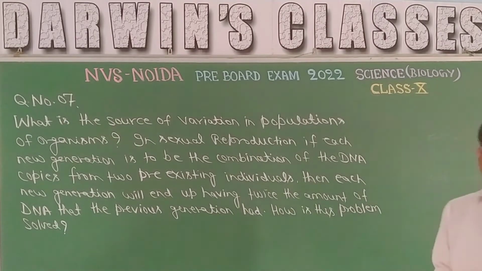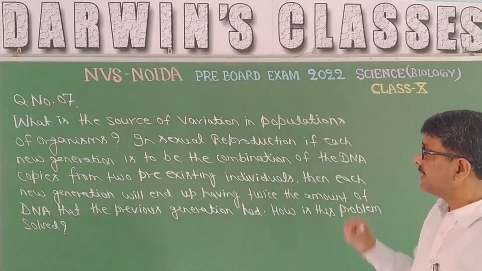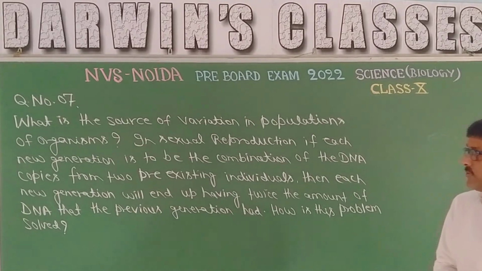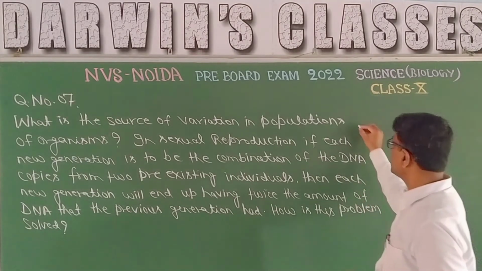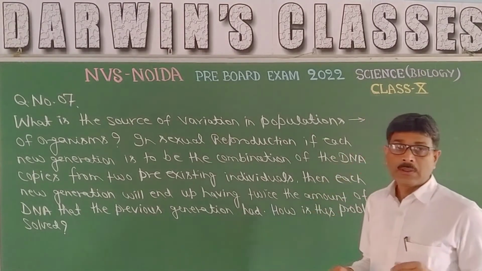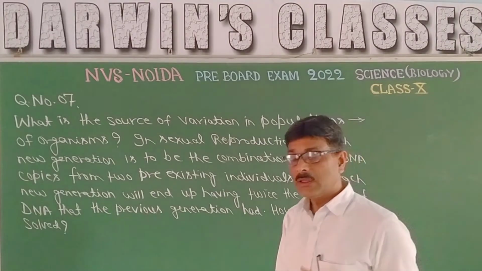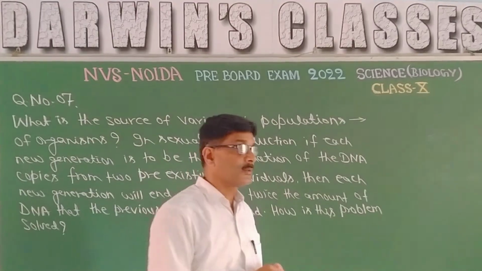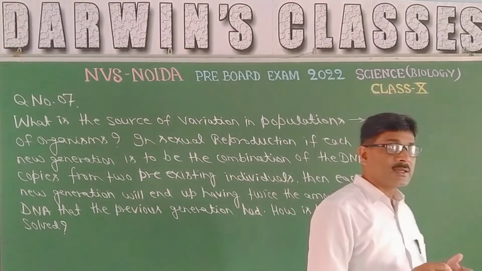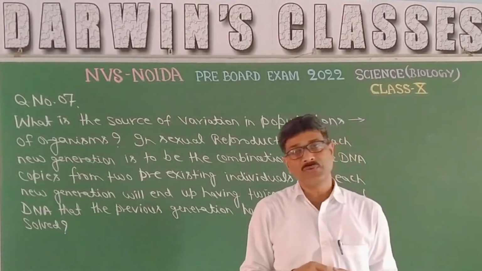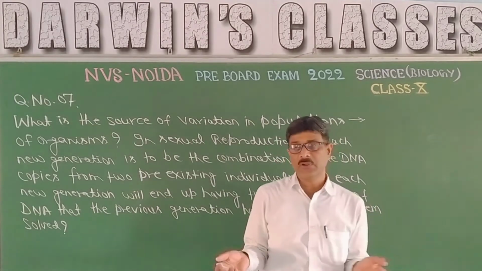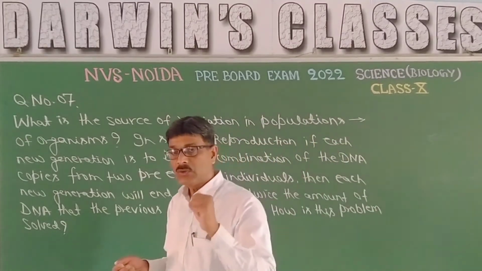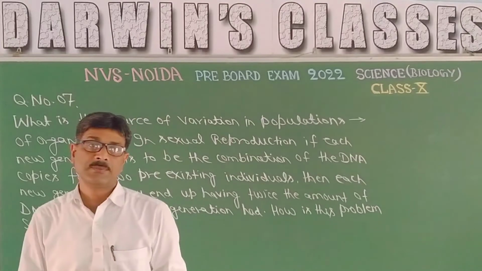This is question number 7. Very good question. What is the source of variation in populations of organisms? So the source of variation is, during the formation of gametes, there is crossing over, or at the time of doubling the amount of DNA in cell division. What happens? The amount of DNA remains constant.